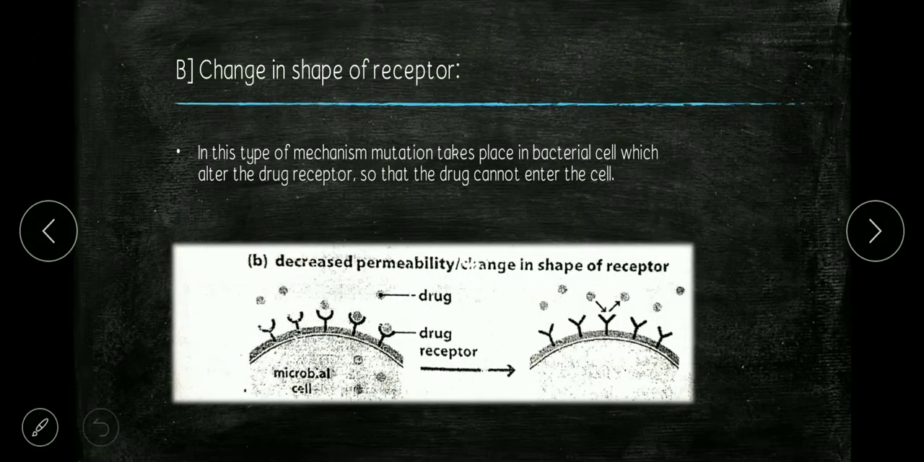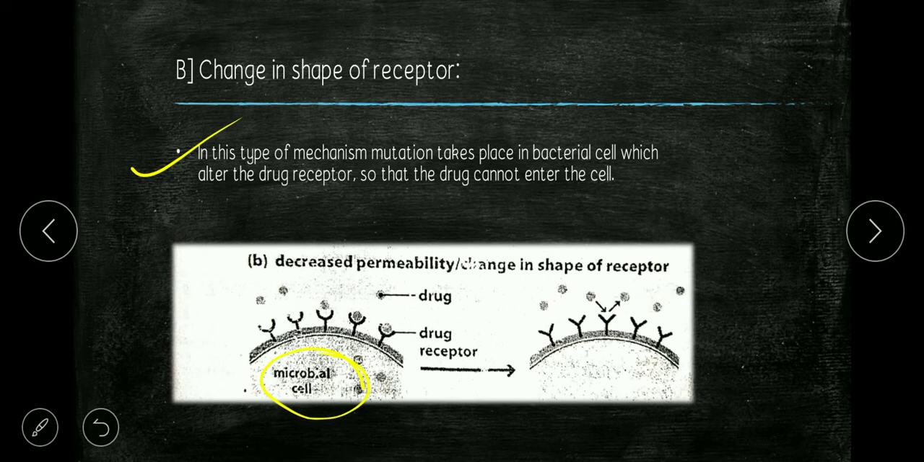Now let's see another mechanism of antibiotic resistance, which is change in shape of receptor, also called decreased permeability. In this type of mechanism, a mutation takes place in the bacterial cell which alters the drug receptor so that the drug cannot enter the cell. Here is your microbial cell.